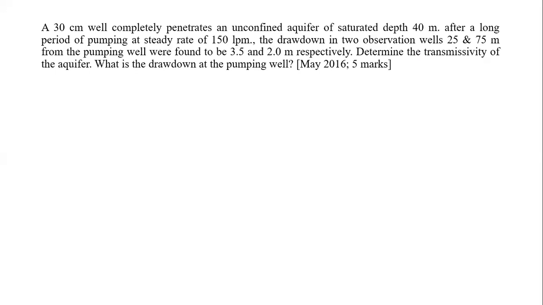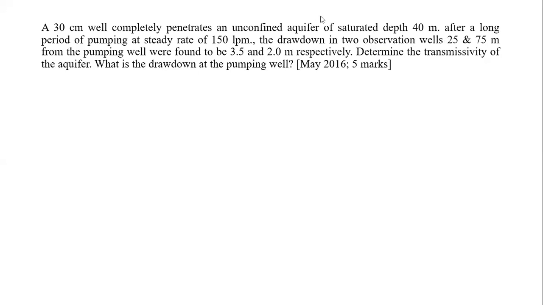that is, the discharge we are taking, the water we are pumping out, that rate is 150 liters per minute. The drawdown in the 2 observation wells, that is 25 and 75 meter from the pumping well, means 2 observation wells are there at a distance of 25 meter and 75 meter. We are going to assume that the well nearer to the main pumping well is well number 1, at 25 meter, and another well number 2 is at 75 meter.